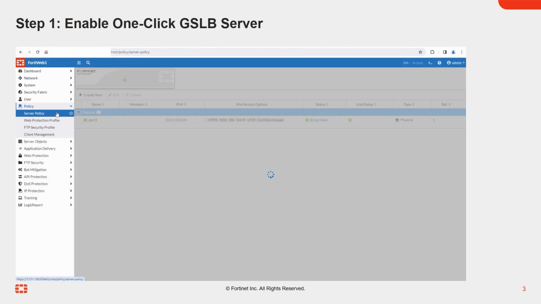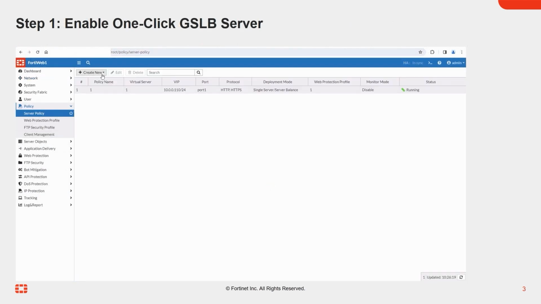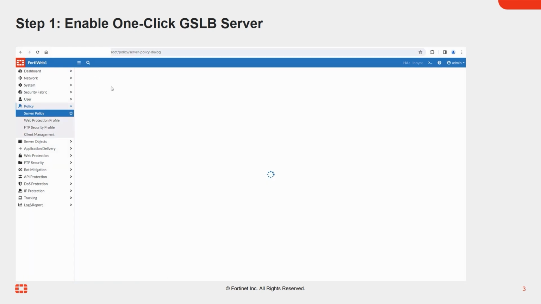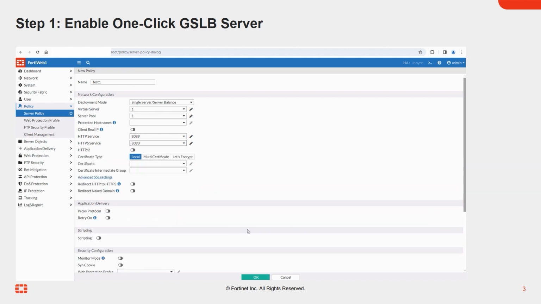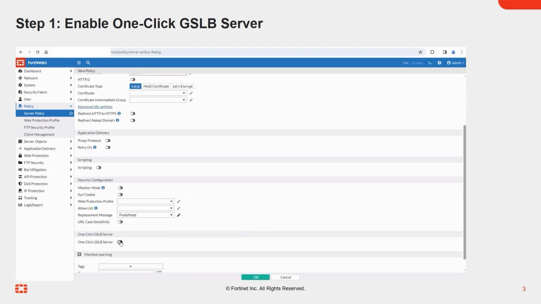First, let's enable the one-click GSLB server in the server policy. After configuring the necessary settings in the server policy, activate the one-click GSLB server and set the host name and domain name. Now click OK.